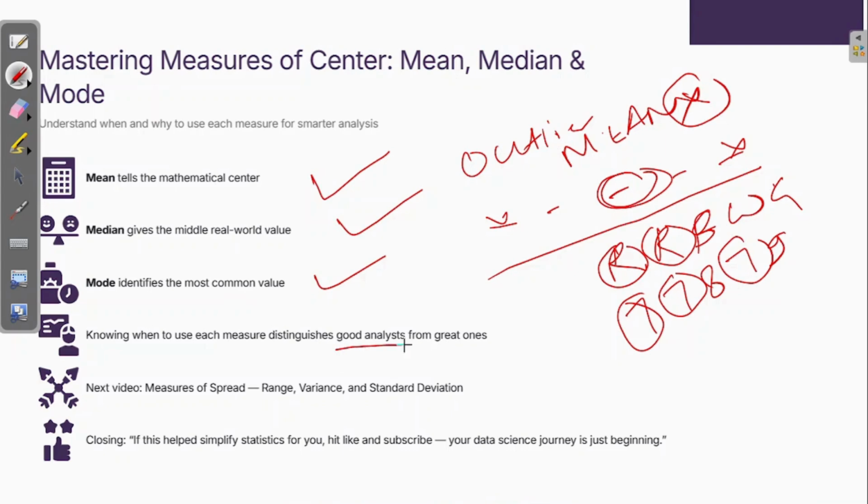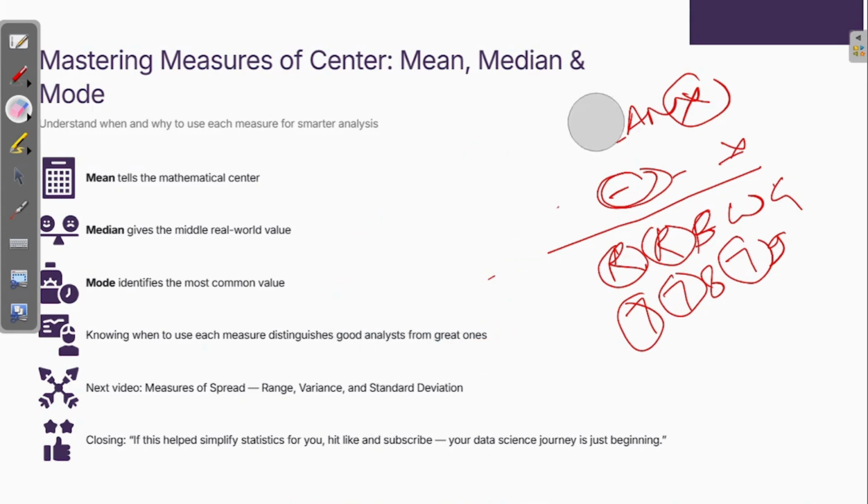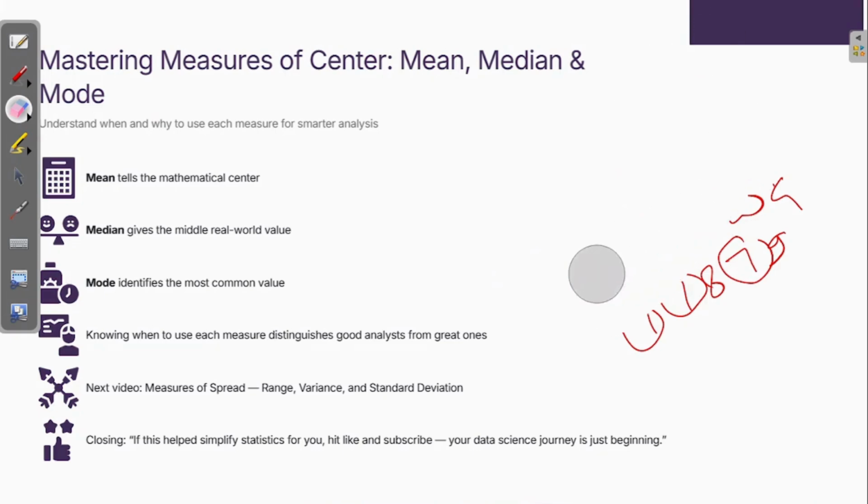You will all be good analysts after watching this video, but if you keep repeating videos like this and understanding when to use what, using the skewness and the distribution of the data, you will become a great data analyst, right? In the next video, we will understand the measures of spread: range, variance, standard deviation. Maybe we'll add some more topics, or maybe we'll skip this and understand the basic concept first. But right now I'm thinking we'll go ahead with range, variance, and standard deviation.